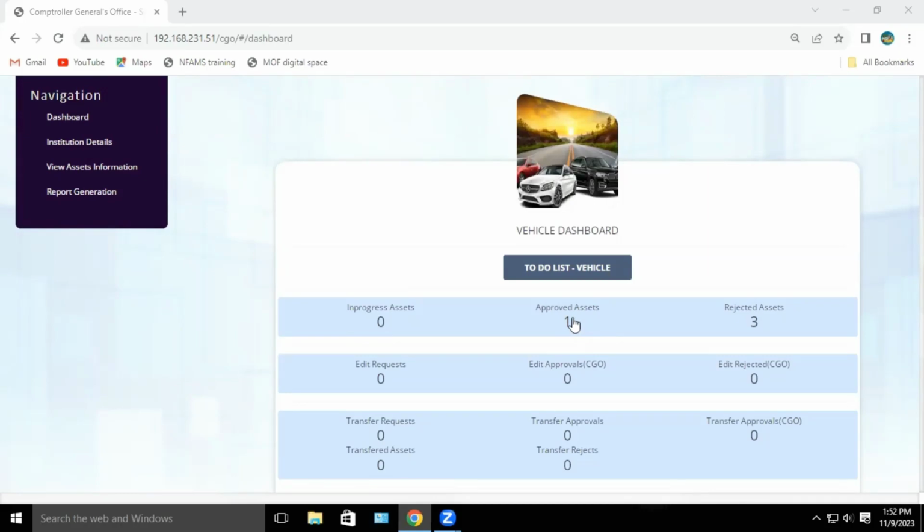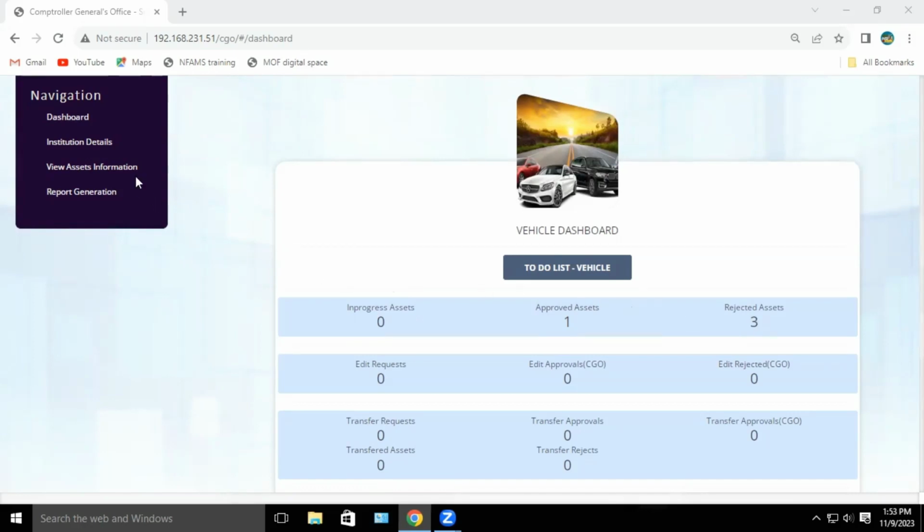And then see here rejected assets 3. This means there are 3 vehicles of which either basic information or valuation information or both of these information has been verified, selecting reject or not verify respectively, treating them as not correct.